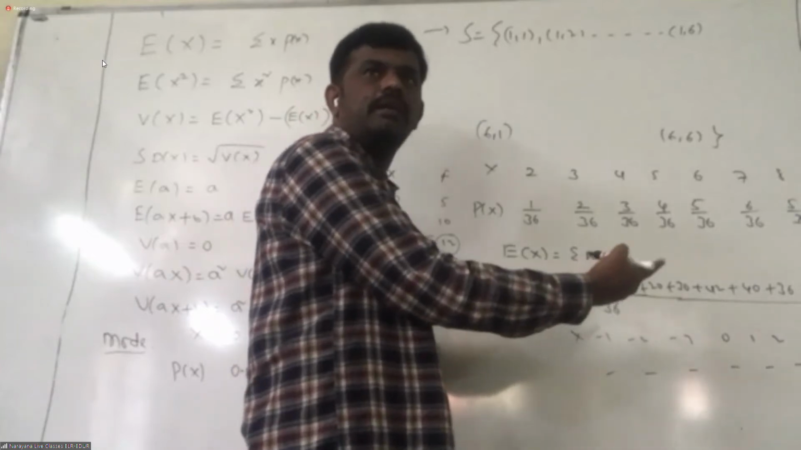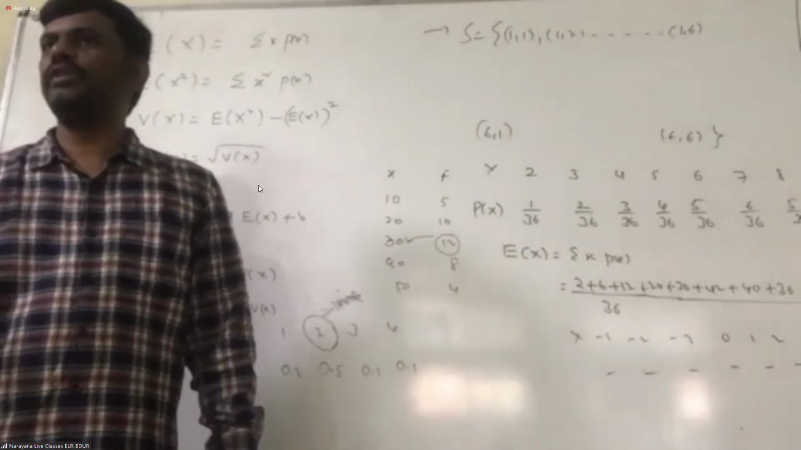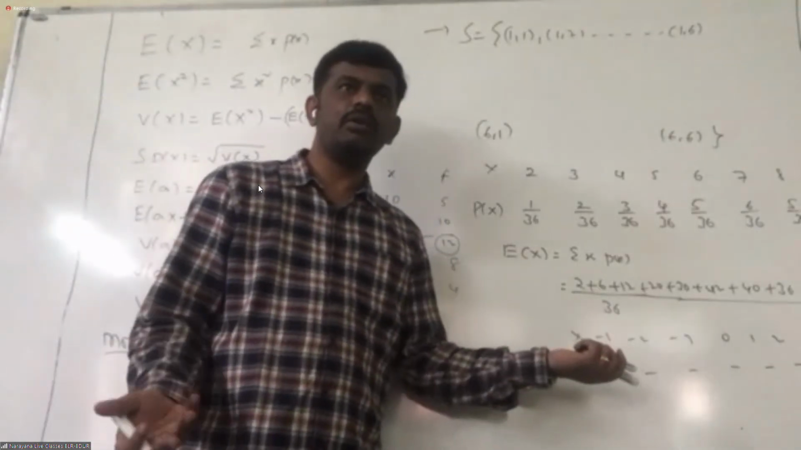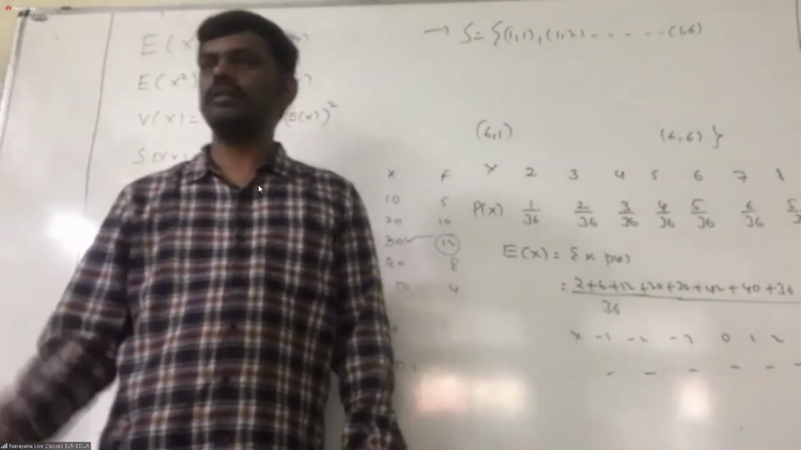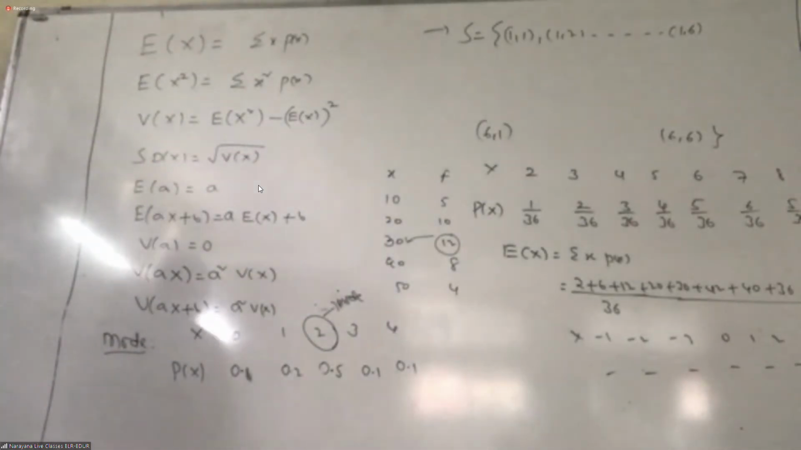Less than minus 3 means what is the answer? Less than minus 3, which number is there here? No, no. No number. Then what is the probability? 0. That's it. That is the answer. Got it? Understand, ma? All of you? Okay.